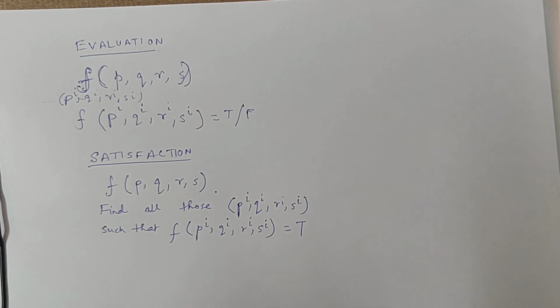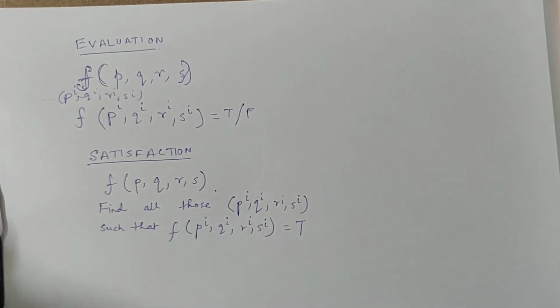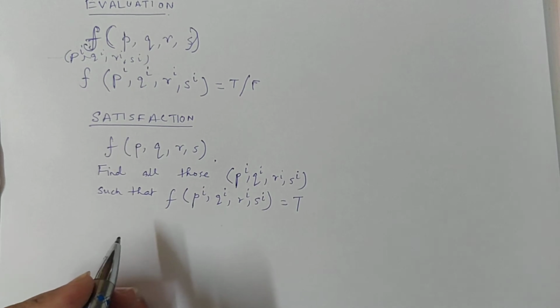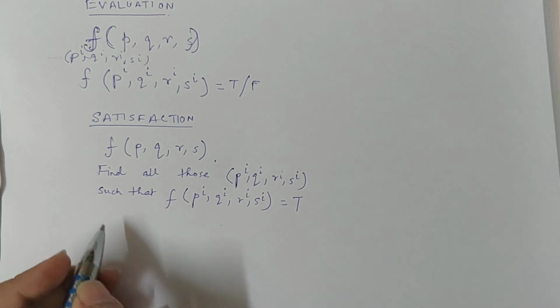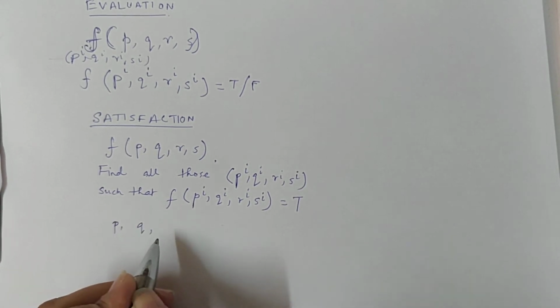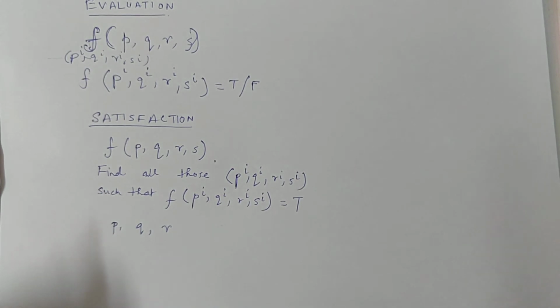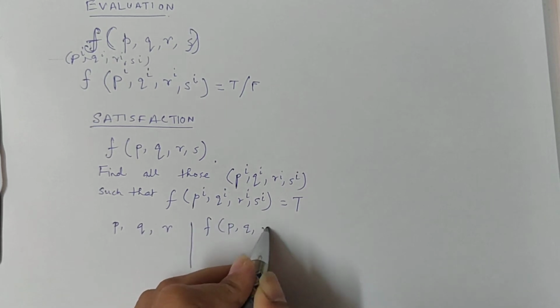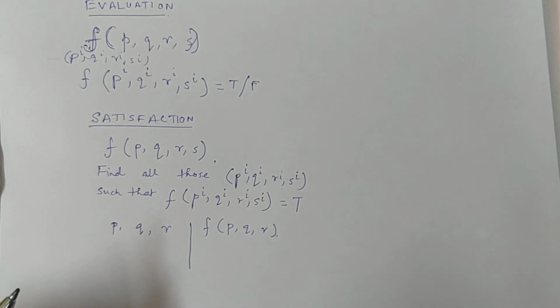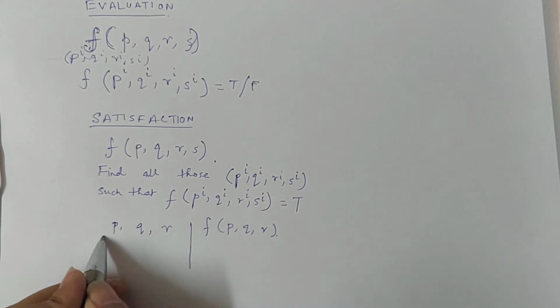And computationally, the satisfaction problem is evidently more difficult than the evaluation problem. Why? If I give you a formula in which there are three variables like P, Q, R, and I tell you to find all those truth assignments for which this F(P, Q, R) is true, what will you do?